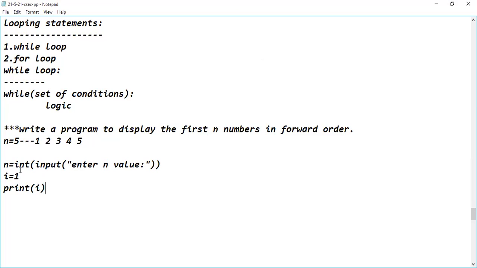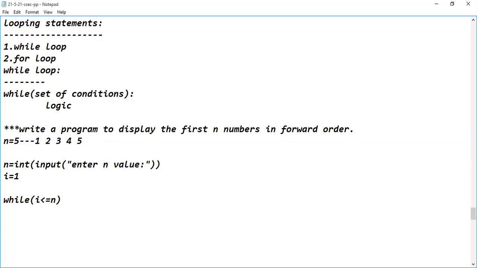But this content of i has to be changed. First it has to be 1, then 2, then 3, then 4, then 5, and so on up to the n value. So based upon the n value, this particular logic has to be executed n number of times. To repeat this specific logic multiple times, it has to be integrated within the while loop. So I am using while of condition. Can anyone tell me the condition? i less than or equal to n. Okay, super. That's the condition.